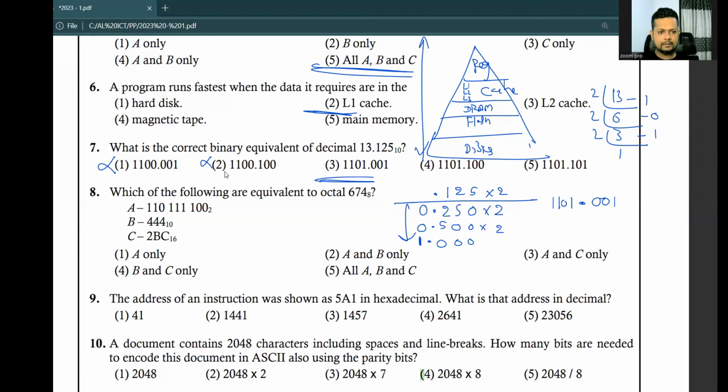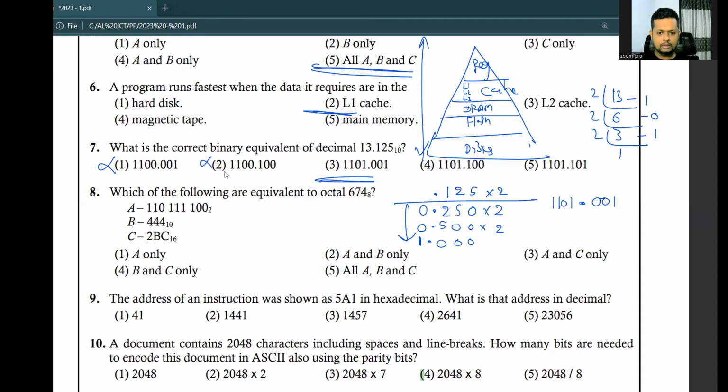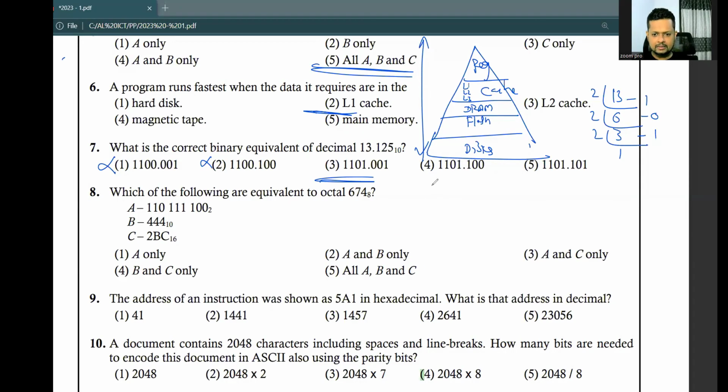Then number 8. Which of the following are equivalent to octal 674? Okay. First we have binary. It's really easy to convert an octal number to binary. So 6, 7, 4 in octal.